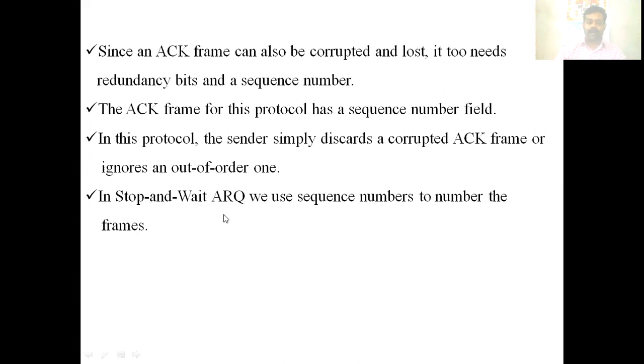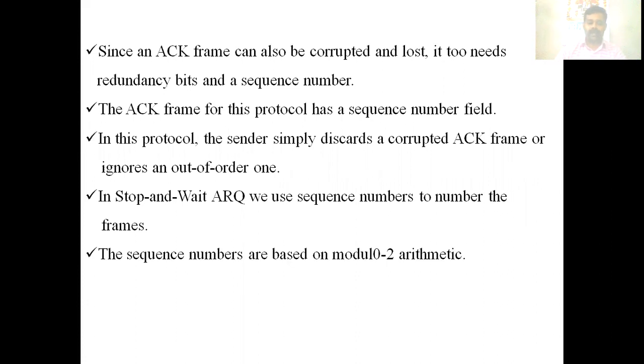In stop and wait automatic repeat request, we are using sequence numbers to number the frames. The sequence numbers are based on modulo 2 arithmetic. Modulo 2 arithmetic means you will be using the values 0 and 1. For the first frame, we use 0. For the second one, 1. For the third one, again 0. And the fourth one, again 1. This is modulo 2 arithmetic.